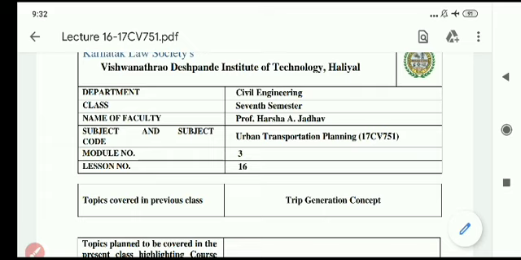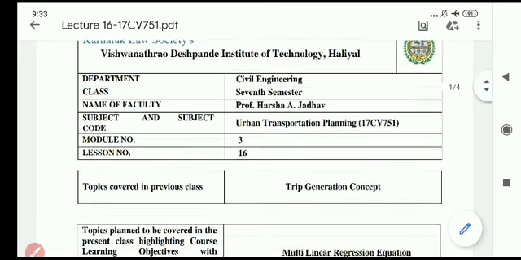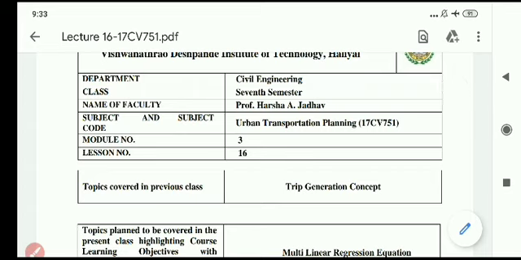After that we focused on home based trips and non home based trips. Home based trips are those trips whose origin or destination is home or residence.